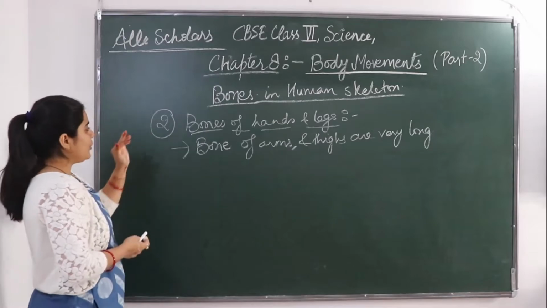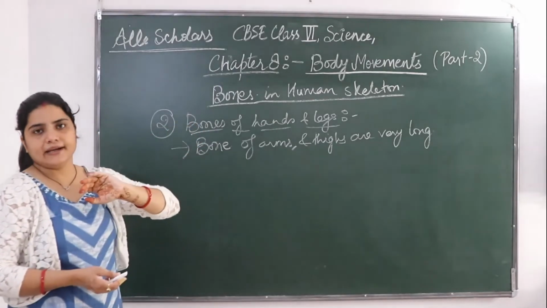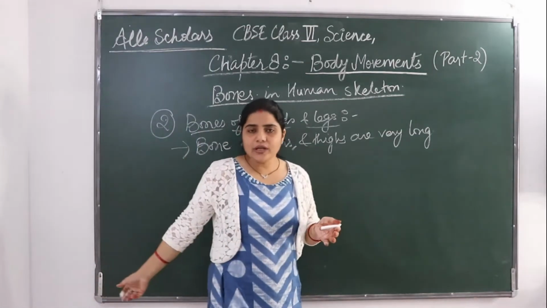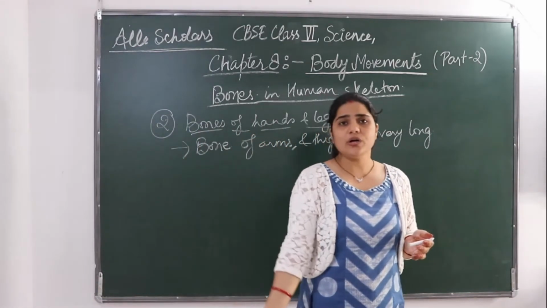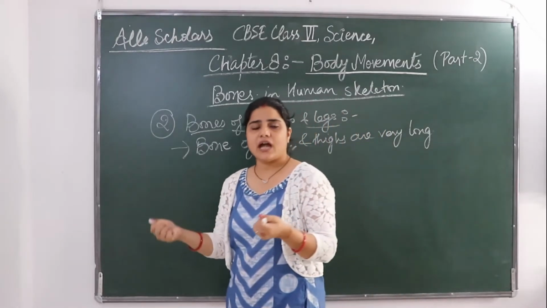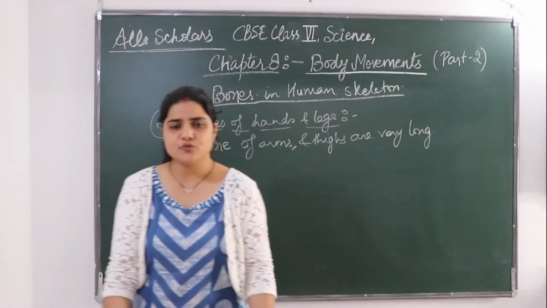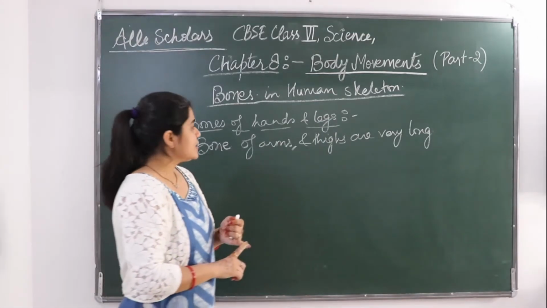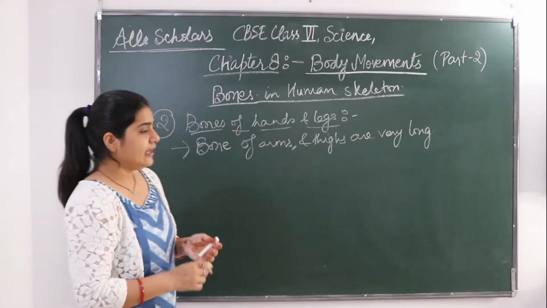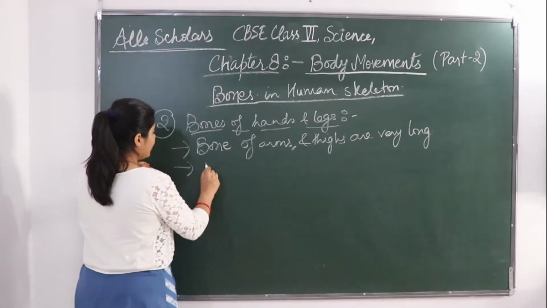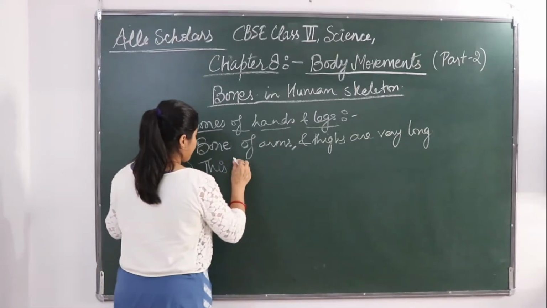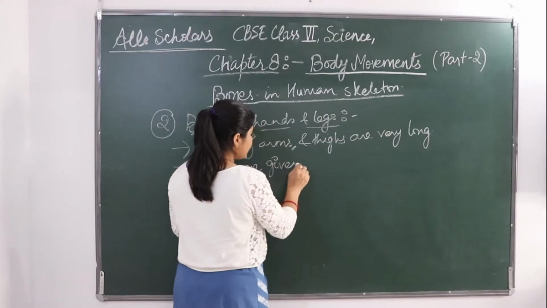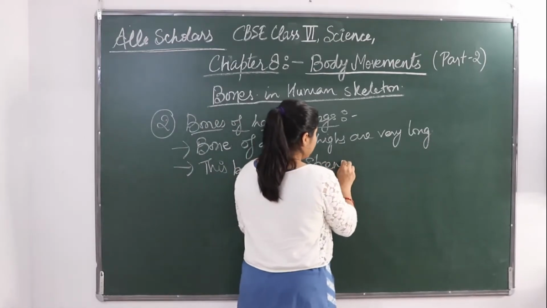The function of the bones of hands and legs is that they provide strength to our body. If you don't have hands, how are you going to work? The strength that we get in our body, that we are able to walk and do any kind of work, is because of the bones of hands and legs. So this bone gives strength to our body.